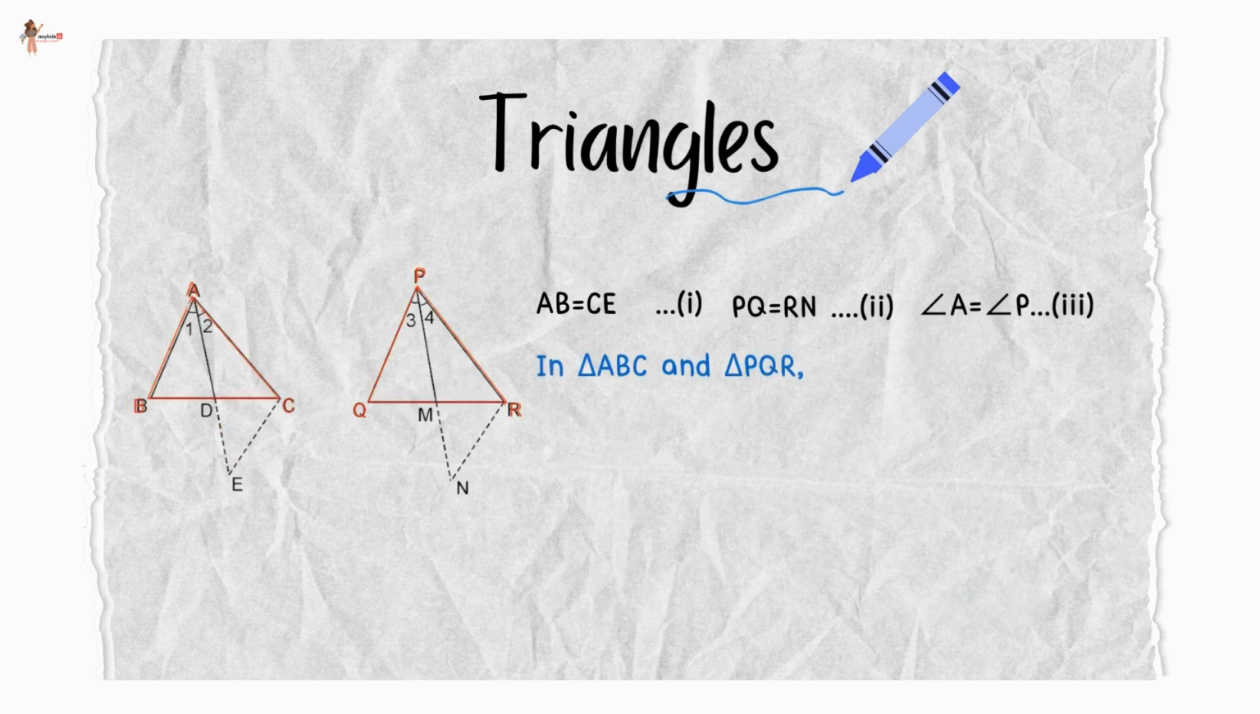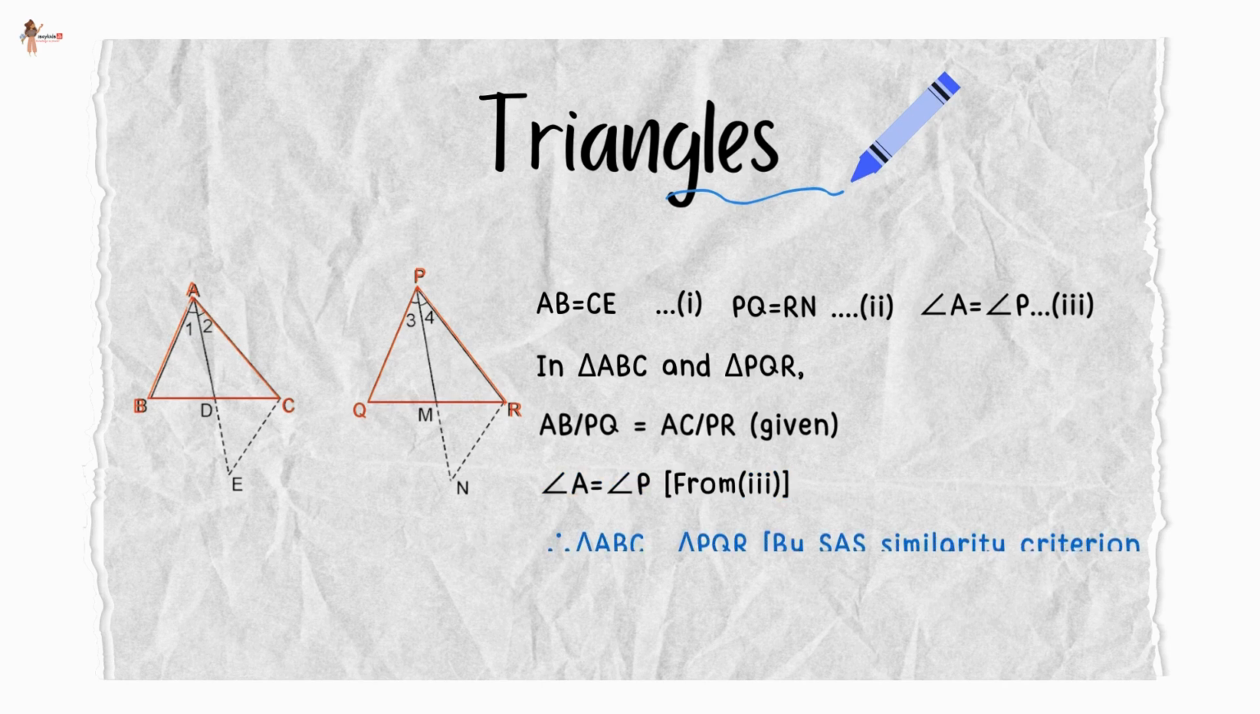Now, in triangle ABC and PQR, AB upon PQ is equal to AC upon PR, we are given that. And we just proved that angle A is equal to angle P. Therefore, the triangles are similar by SAS similarity criteria. This is what we had to prove.